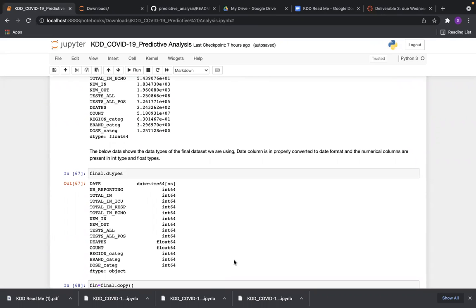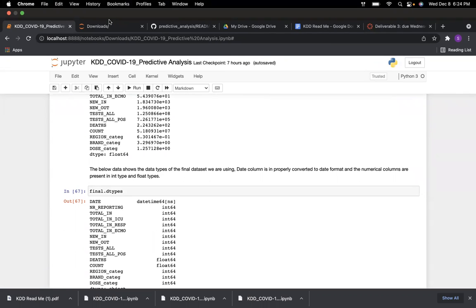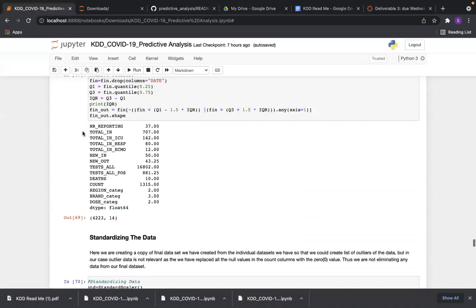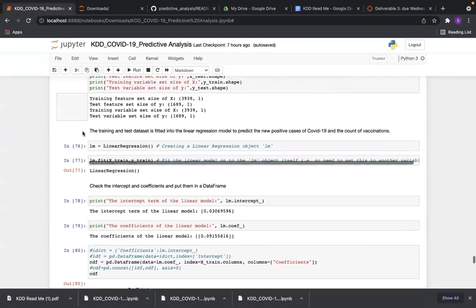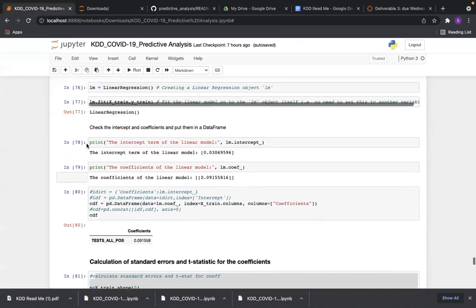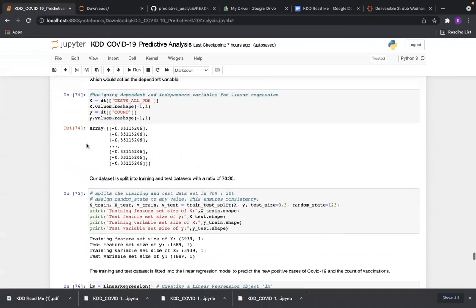Hi all. As the predictive modeling part of this project, we have come up with a simple linear regression model, which is concerned with predicting the number of positive cases with the increased number of vaccine count. So the dependent variable here is the positive test cases, and the independent variable is the number of vaccine counts given to the public.